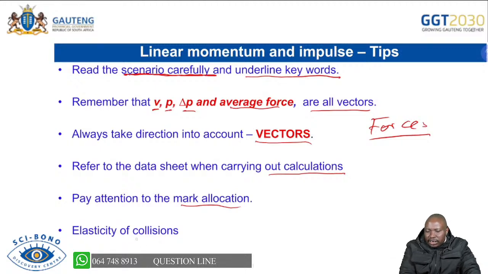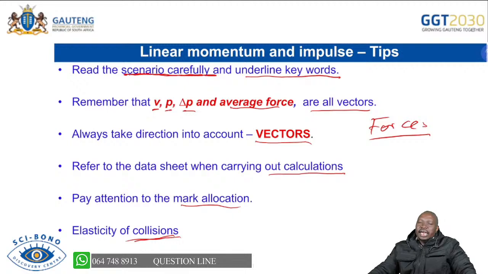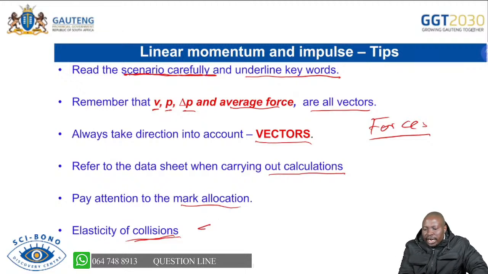Now, elasticity of collisions is important here to check whether the collision is elastic or inelastic. As we indicated, you will calculate the total kinetic energy initially and the total kinetic energy finally to compare the two. Please don't compare them at the beginning. Calculate them separately and then at the end compare them and come to a decision. If total kinetic energy initially is equal to total kinetic energy finally, the collision is elastic.